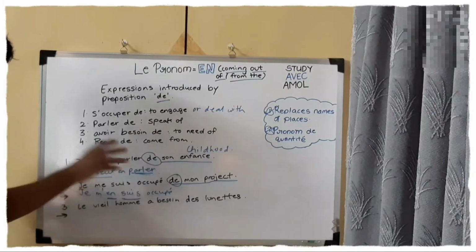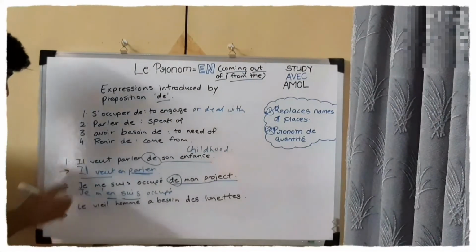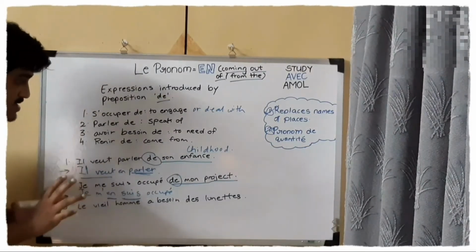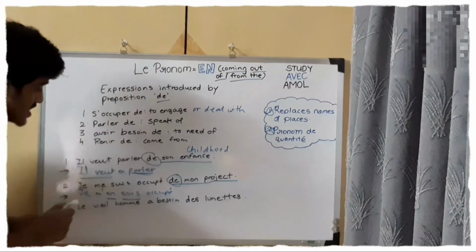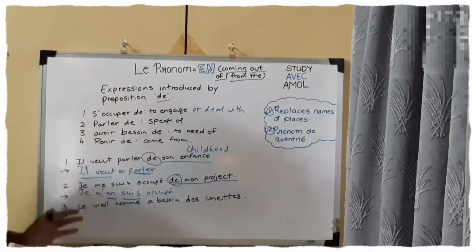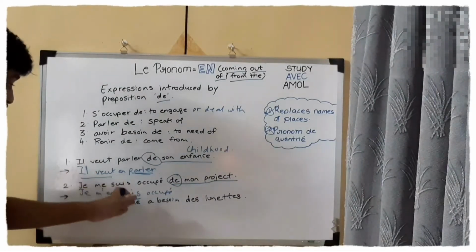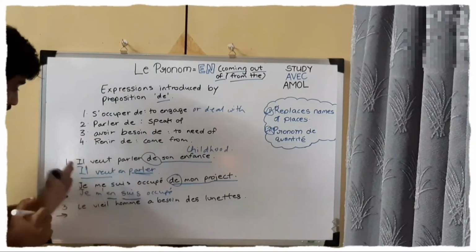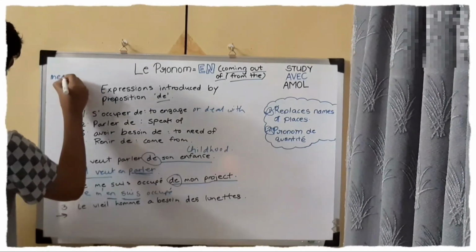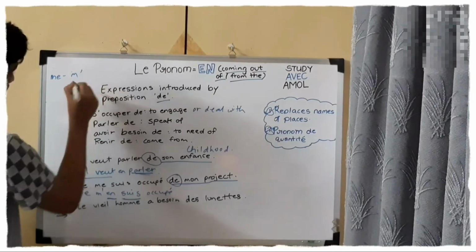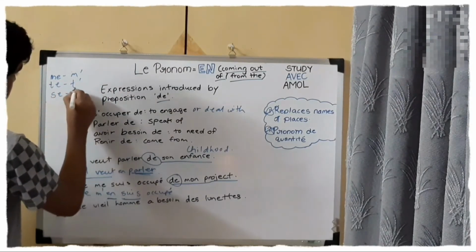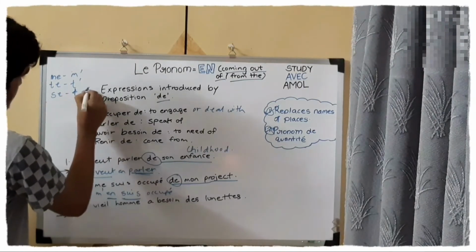In the first sentence, whenever an infinitive verb and a conjugated verb are given in one sentence, just write "en" before the infinitive verb. And whenever reflexive verbs are given in the sentences, just write "en" before the conjugated verb and after the reflexive pronoun. So for example, me changes to m', te to t', se to s'.